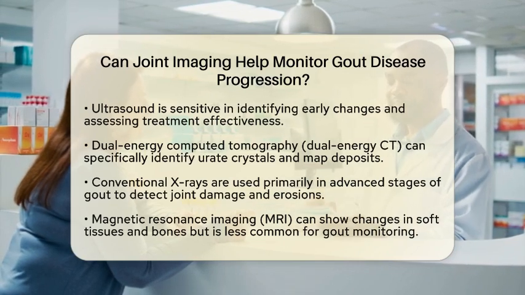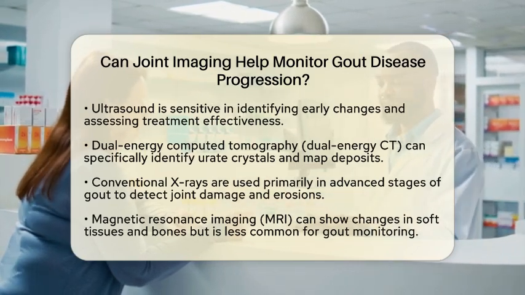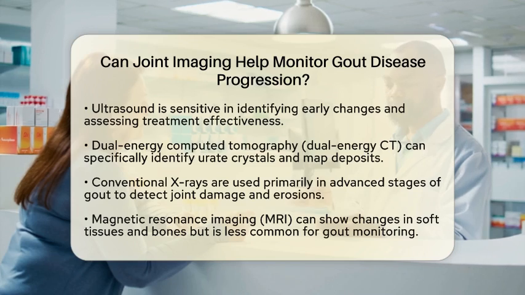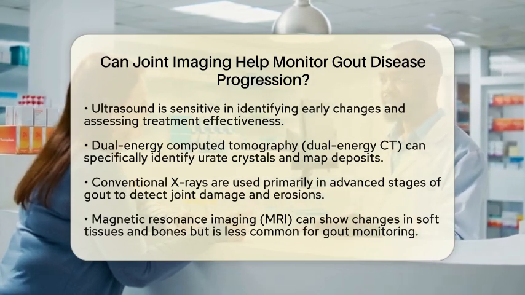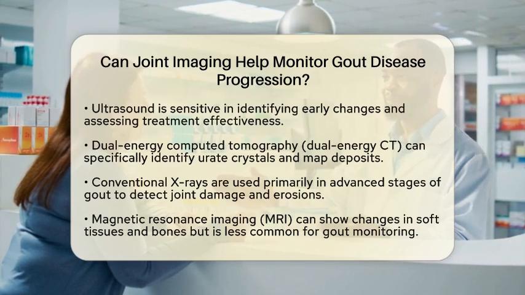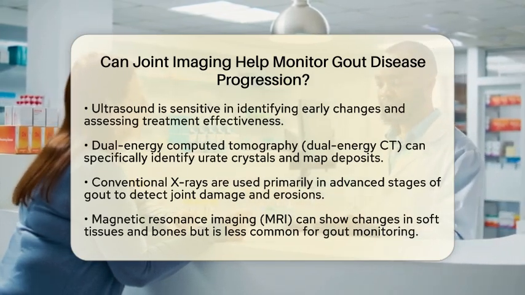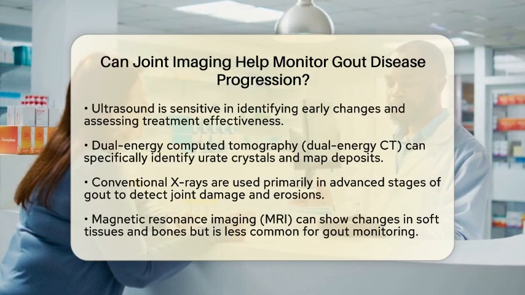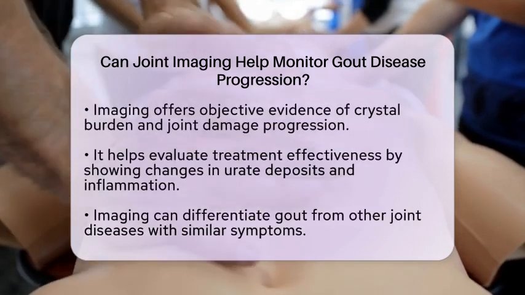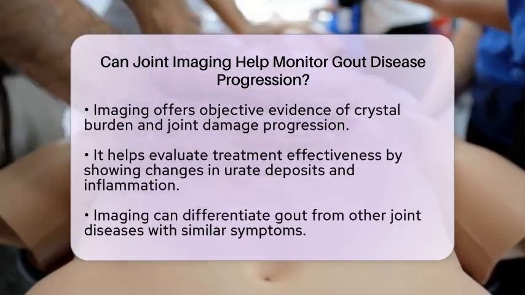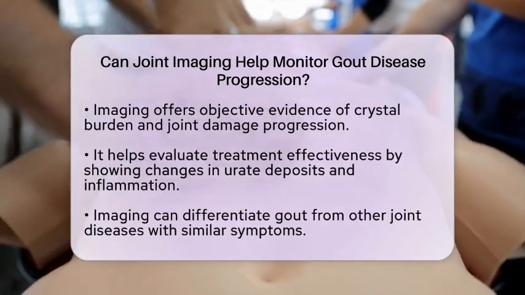Conventional X-rays are also used, especially in more advanced stages of gout. They can help detect joint damage and erosions but are less effective for spotting early disease or crystal deposits. Magnetic resonance imaging, or MRI, can show changes in soft tissues and bones, but it is less commonly used for gout monitoring due to its higher cost and availability issues.